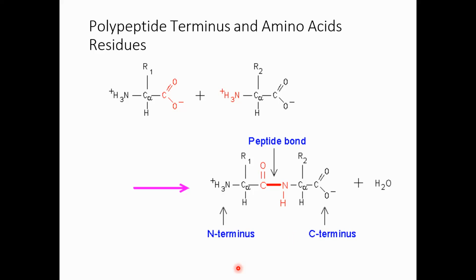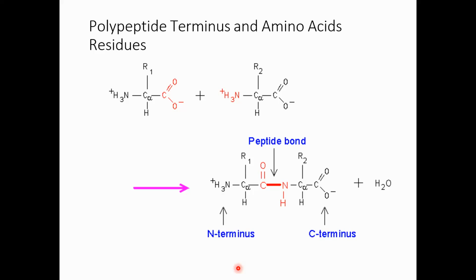Sometimes these termini are important for the biological activity of a protein, for example when a protein acts as a receptor or is involved in signal transduction.